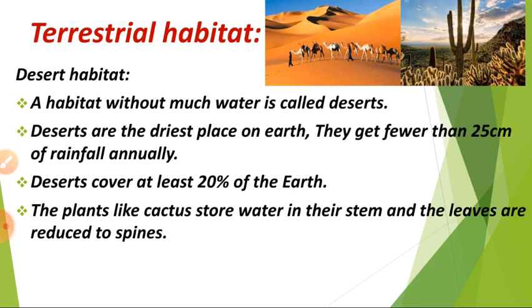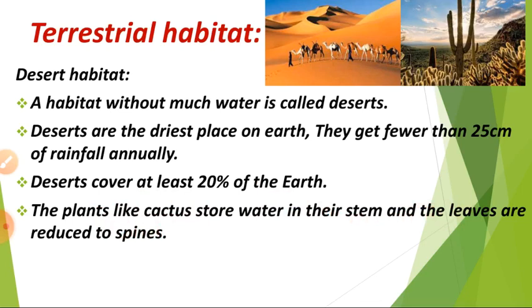The first one is desert habitat. A habitat without much water is called a desert. Very little water is available in the desert. Deserts are the driest places on earth. They get fewer than 25 centimeters of rainfall annually. Deserts cover at least 20% of the earth. Plants like cactus store water in their stem, and the leaves are reduced to spines.